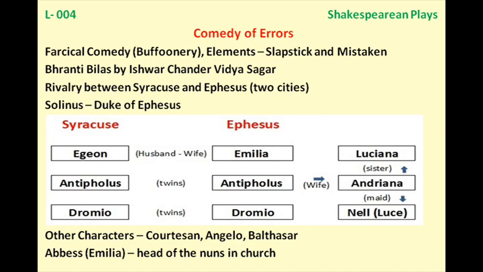Then Andriana comes to the stage and there she meets Antipholus of Syracuse. So he is not her husband, but she considers him as her husband. So she meets AS and DS and she takes both of them with her to her home. And AS, Antipholus of Syracuse, doubts whether she has some magical power or witchcraft sort of thing. On the other hand, Andriana feels that her husband is angry with her.